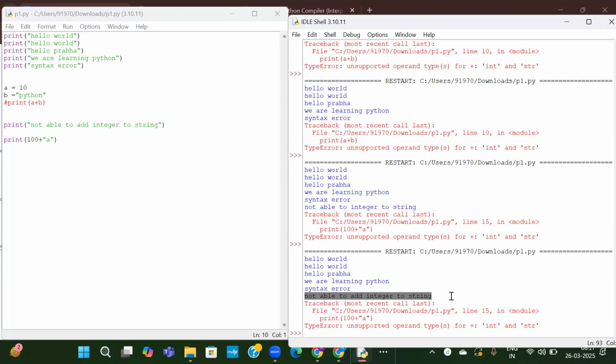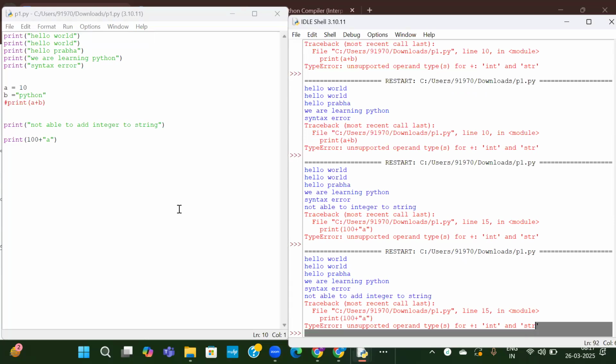Okay. Not able to add integer to string. And then 100 plus a is the error because it is not able to add integer to the string. It is good. Now we have added comments to only one line. What if I don't want to execute these first 5 lines? We can comment it either using hash for each line, or if you want to comment multiple lines at a time, we have to use triple quotes, triple double quotes, or triple single quotes. So triple quotes mean multi-line comments.